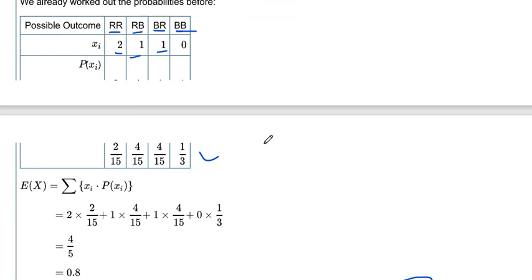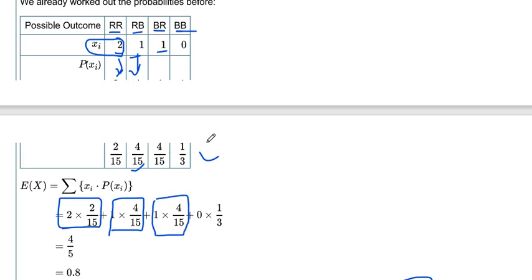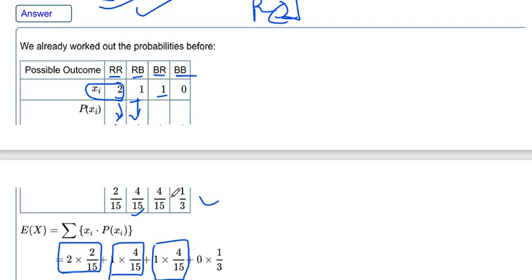random variable lecture. Expected value is just the outcome of that particular event and its probability. So 2 into 2 by 15, 1 into 4 by 15, here 1 into 4 by 15 probability. In this we already found the probability in the previous example, so they have written down the direct probability.